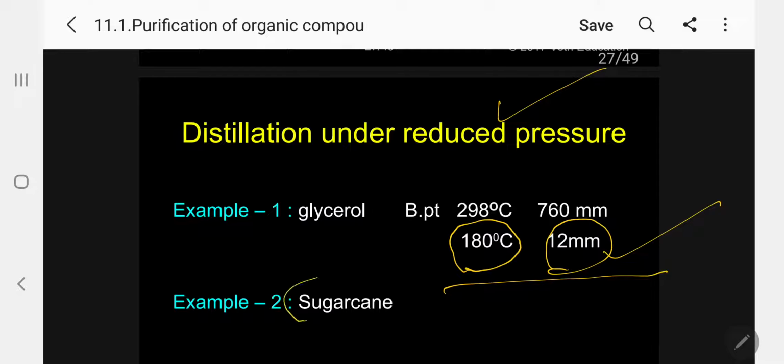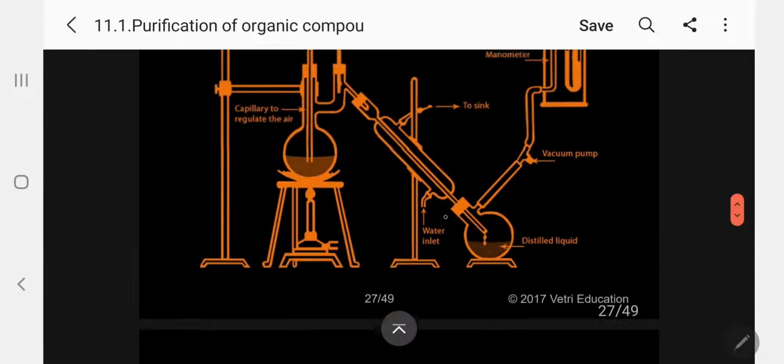In the same way, this method is also applicable in the sugarcane industry. Sugar can be crystallized and purified by this method. The concentrated solution can be separated by this technique without any charring. Kindly follow. Now I will go to the apparatus.